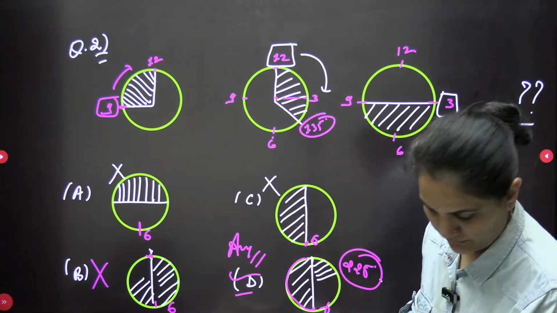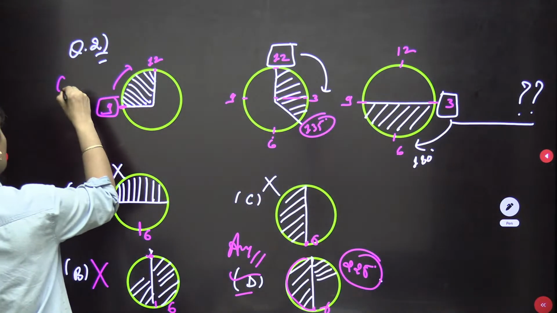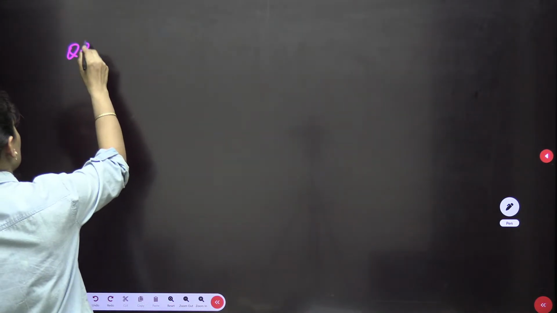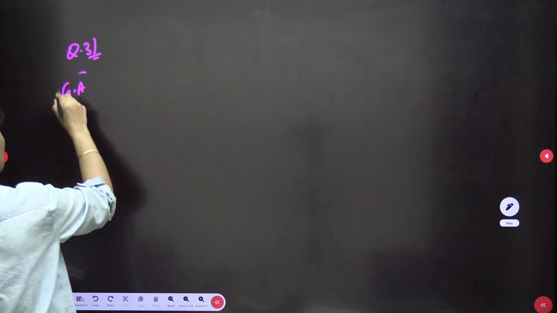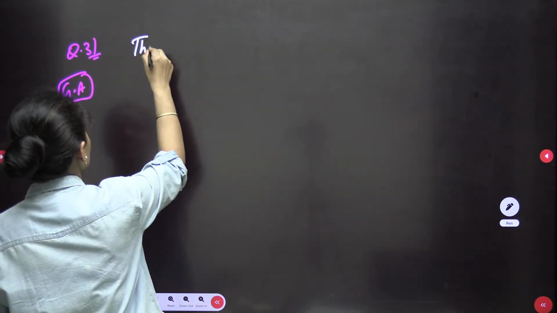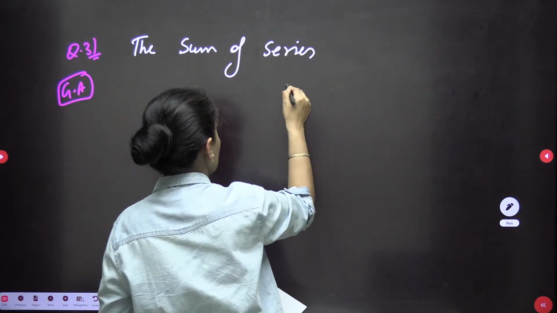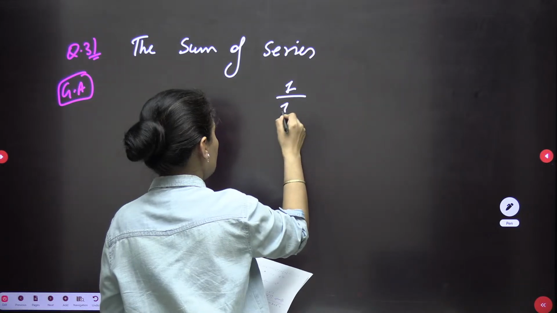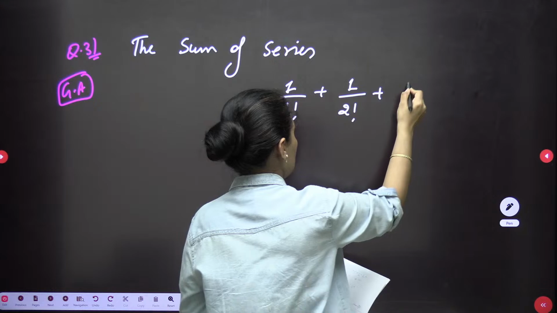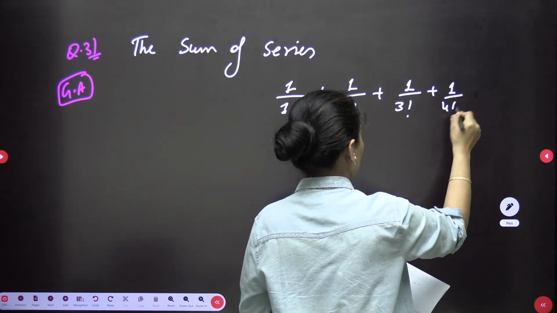And I think I have one last question, which is about the series, the simple series expansion, I will say. And you can consider this in maths or aptitude, anywhere, whatever is possible. The question asks for the sum of the given series, which is 1 by 1 factorial, 1 by 2 factorial, 1 by 3 factorial, 1 by 4 factorial, and so on.